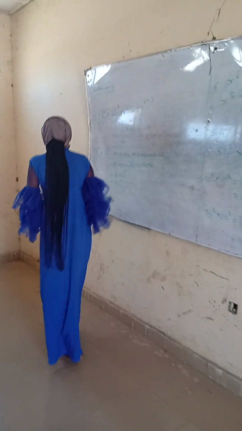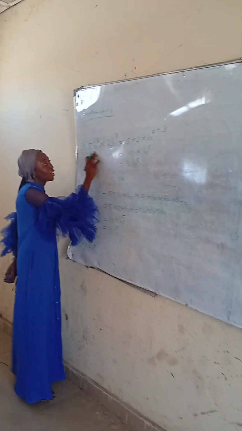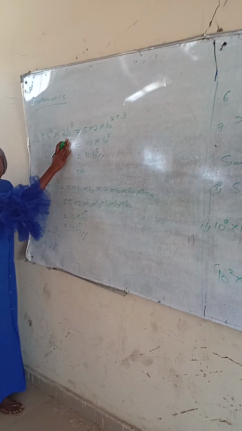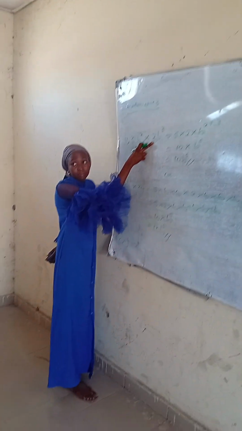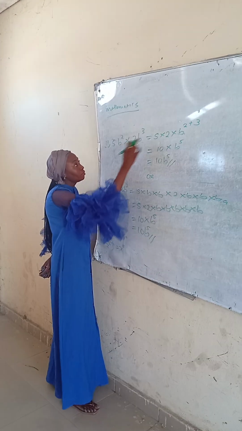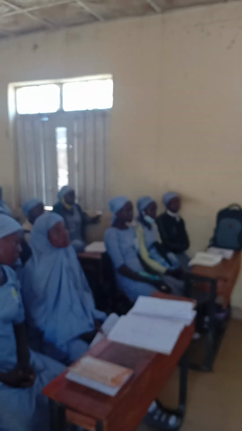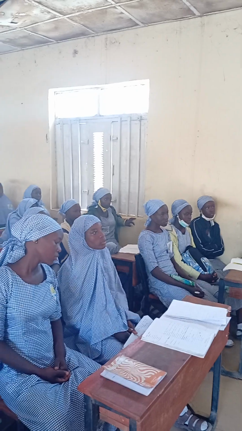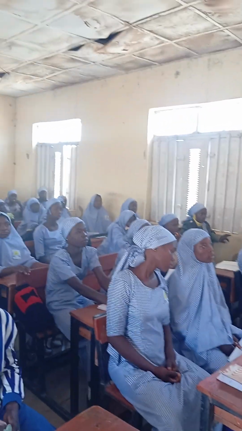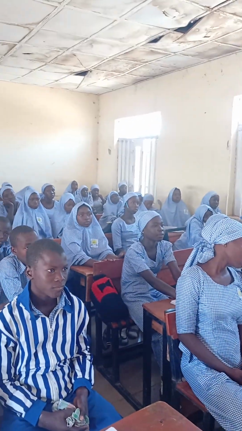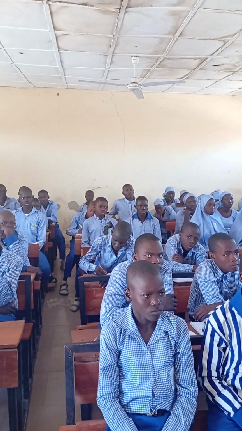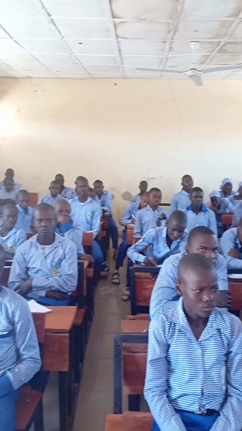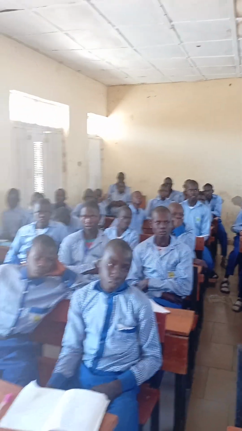Then let's simplify 5b squared times 2b cubed, which is equal to this and this. 5 and 2 are two numbers, so we take them separately. b and b are the same, so we take one represented there. We are going to add the powers, since this is multiplication. So 5 times 2 is 10 times b, and for the powers we are adding 2 plus 3, which gives us 5. That is equal to 10b raised to the power 5.